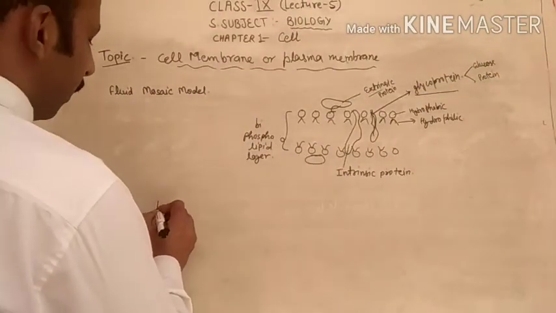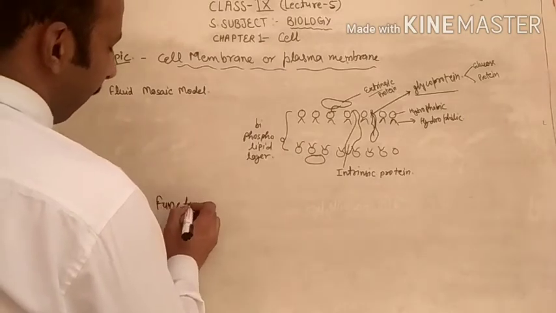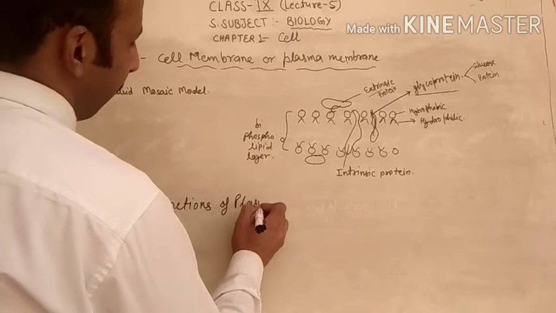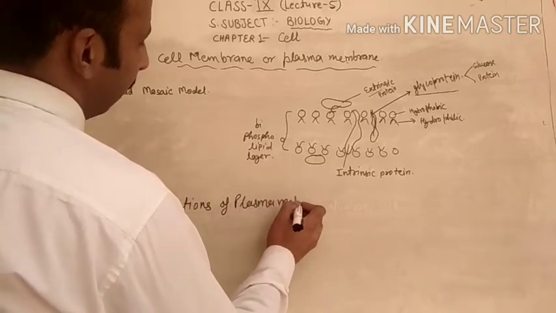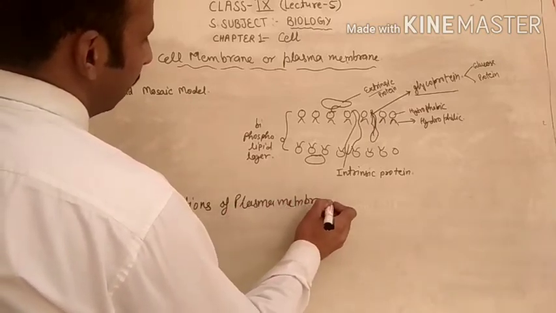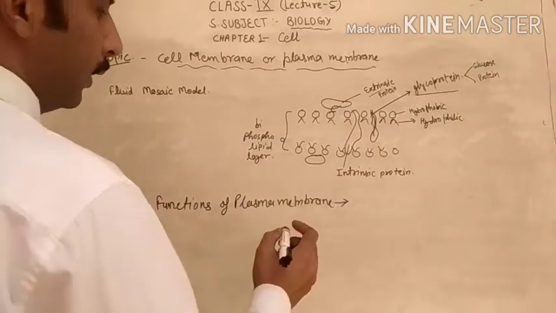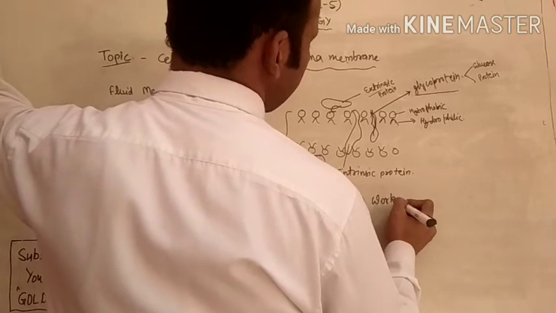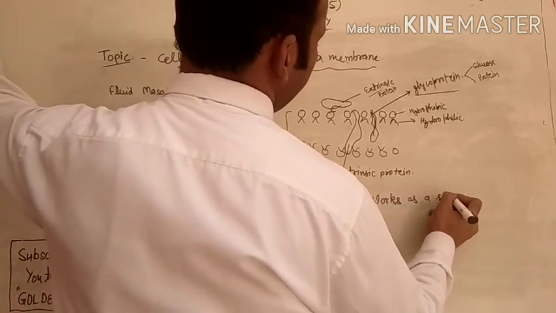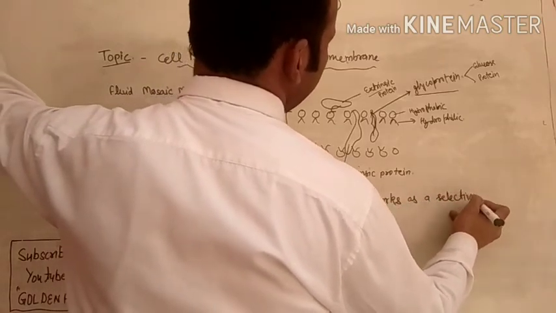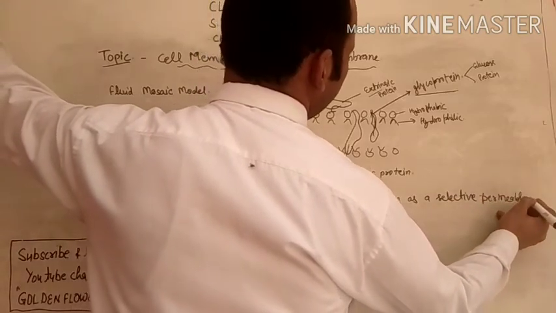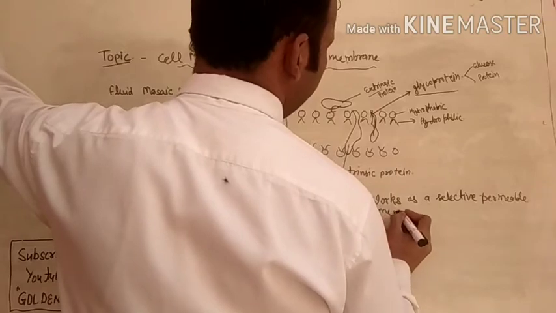Now, come to the next. What are the functions of the plasma membrane? So, it works as a selectively permeable membrane.